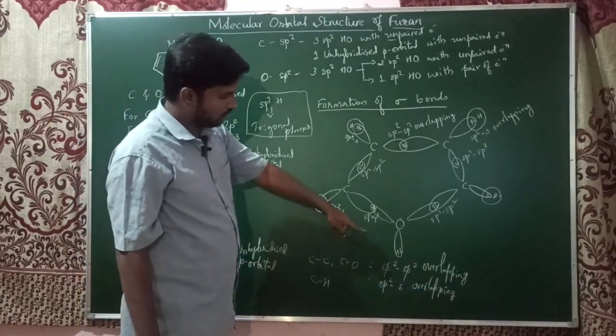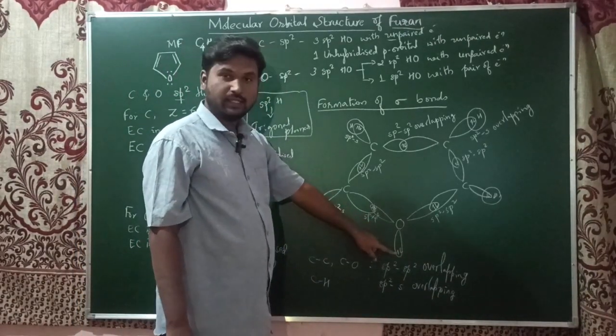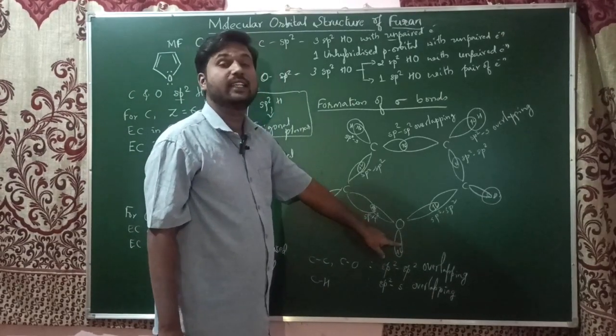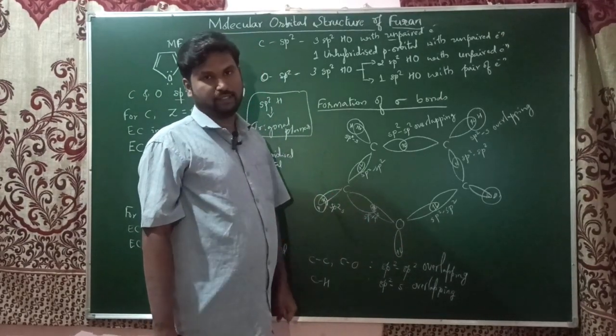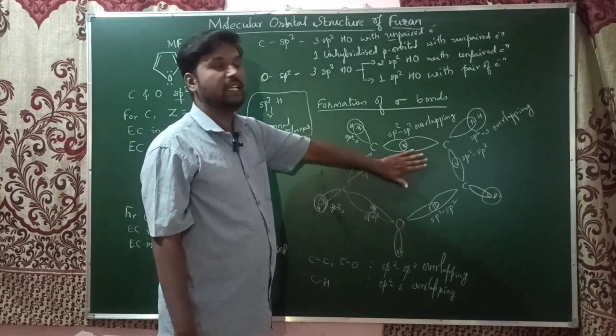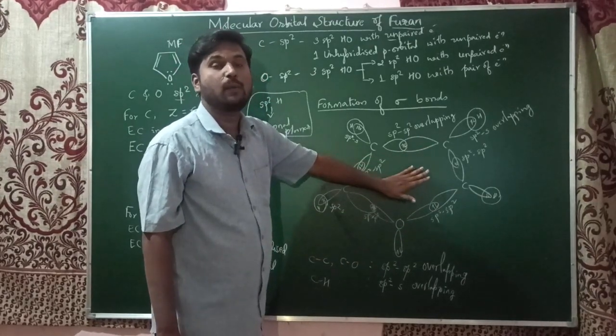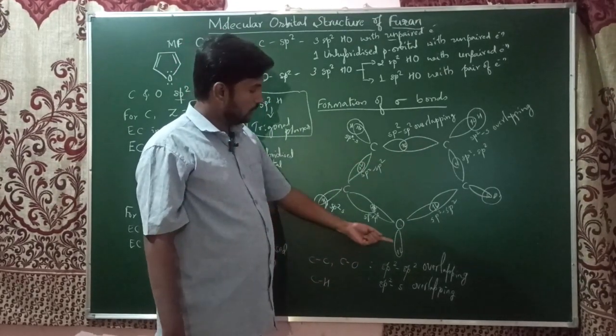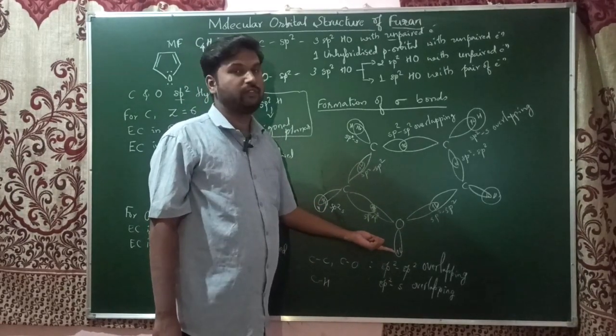Please remember, this is also very important. The oxygen still contains a lone pair of electrons in the same plane of the sigma bonds. So this is a non-bonding pair of electrons.